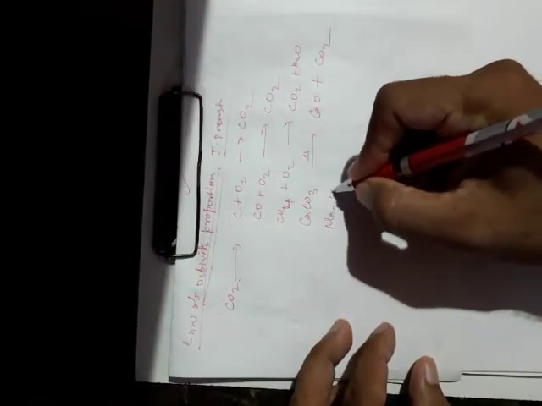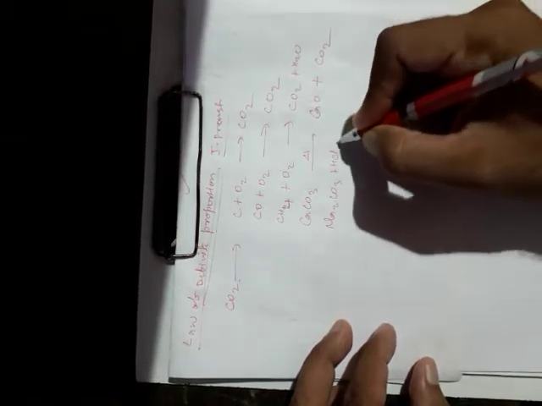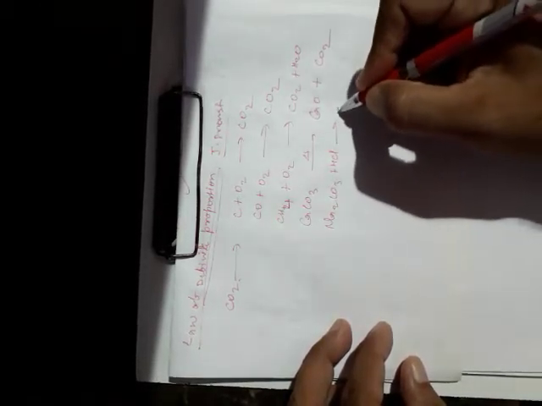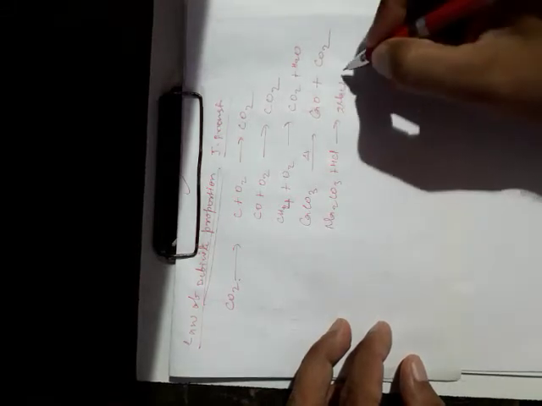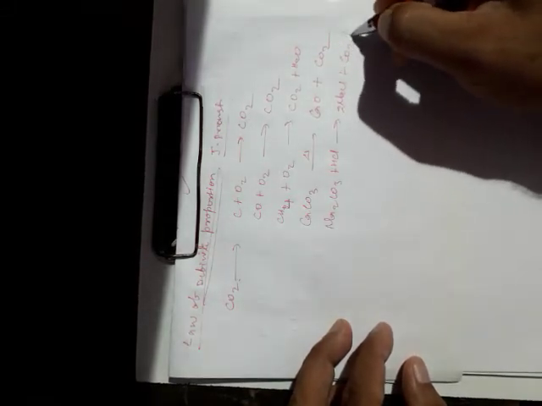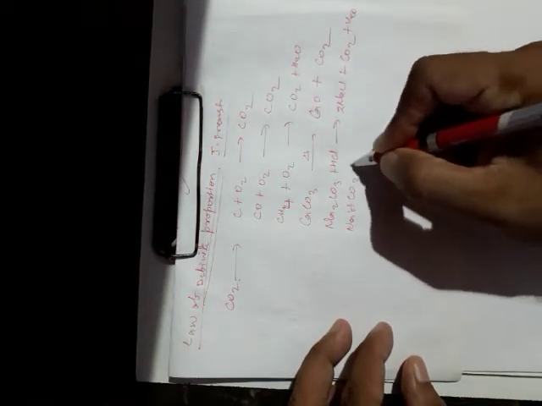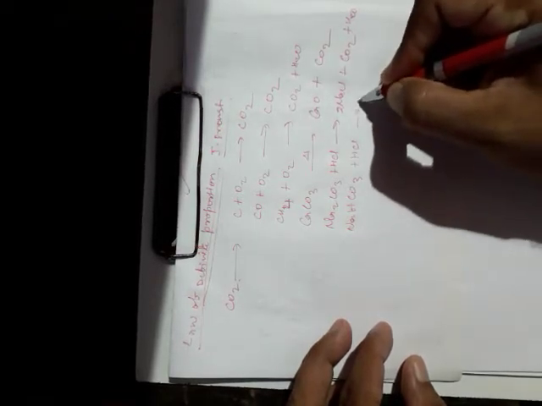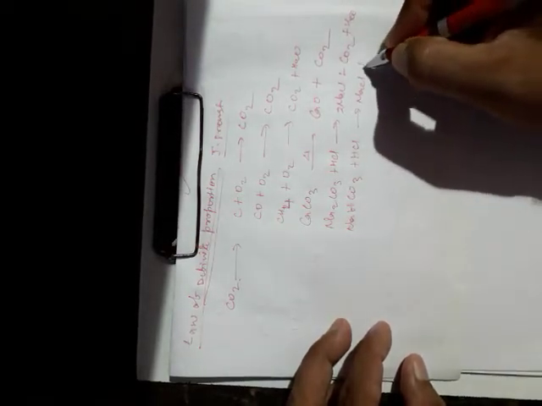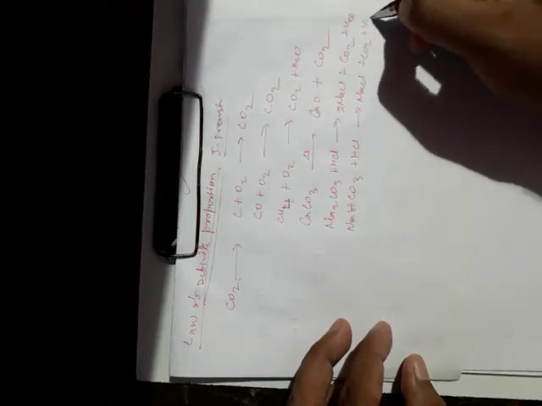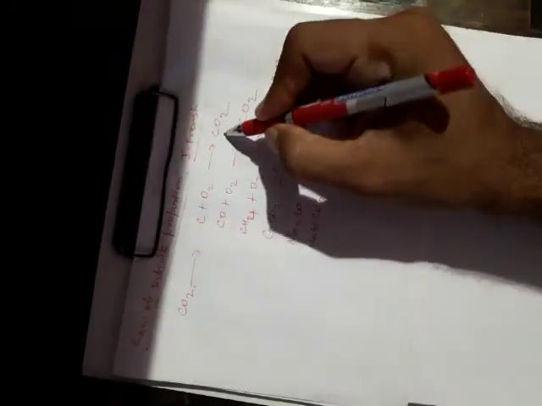Sodium carbonate reacts with hydrochloric acid. We also get sodium chloride, carbon dioxide and water. Sodium bicarbonate also reacts with hydrochloric acid to form sodium chloride, carbon dioxide and water. Thus we see carbon dioxide may be prepared by different chemical reactions, that is different methods of preparation, and the source of carbon dioxide may be of different types.